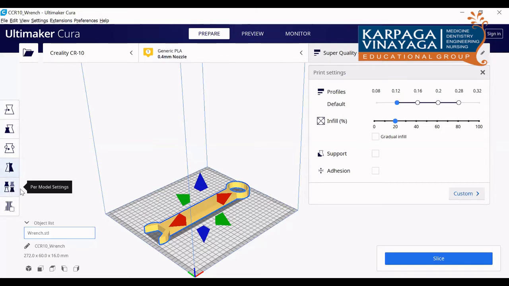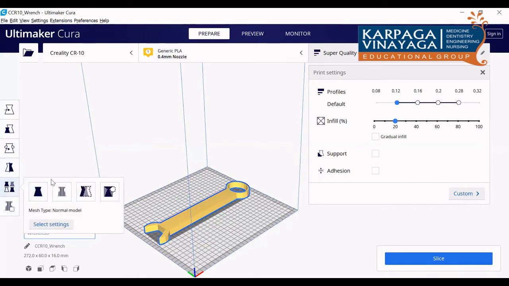Where it will be helpful is, suppose this is some model here. If I want to have one more model here, and if I want to mesh the two objects together, that is possible. I can import 2 or 3 objects here, then all the 2 or 3 objects can be meshed together. So there I can use this option.